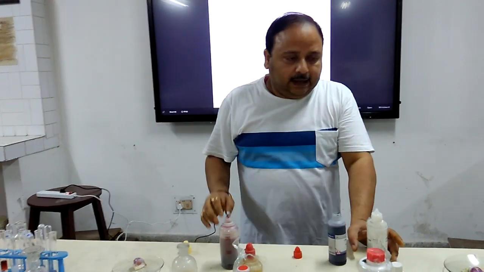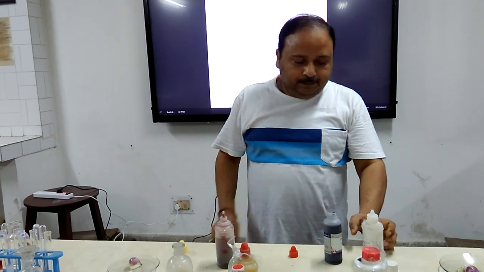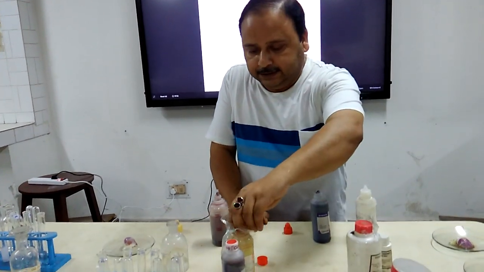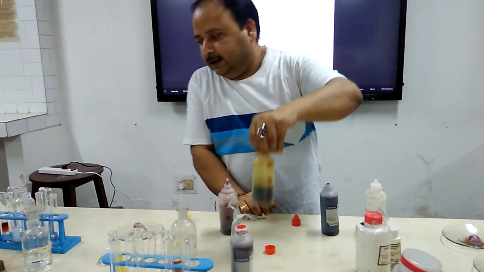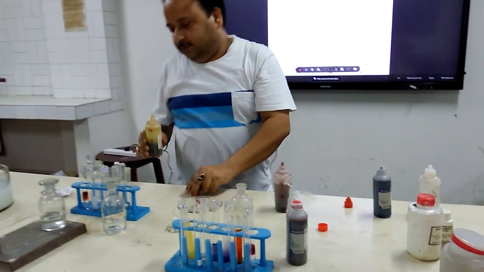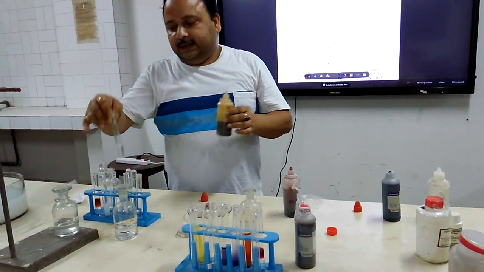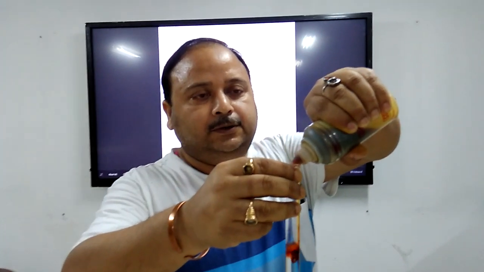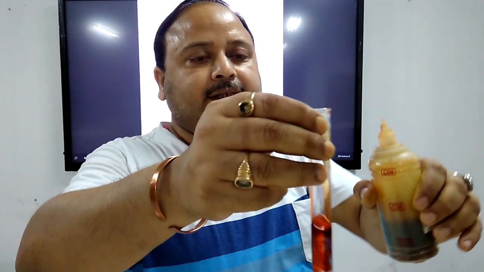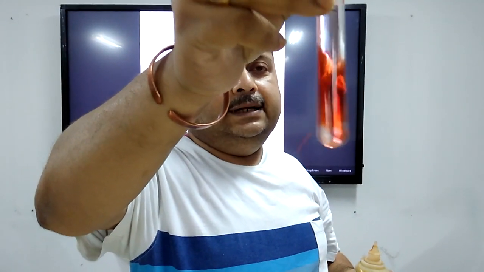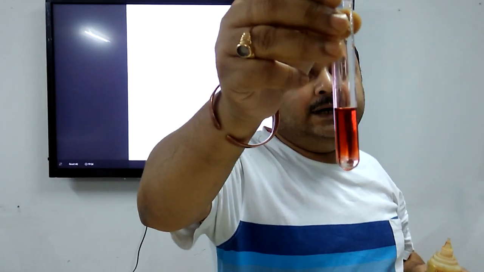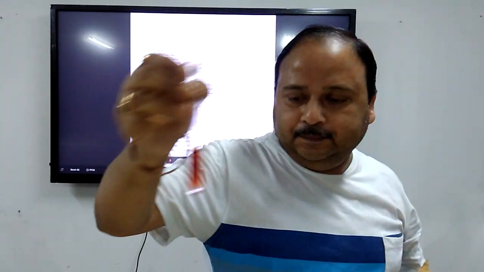Let us try another synthetic indicator, that is methyl orange. Methyl orange is orange in color. I will add it to the solution of an acid and see what color changes are observed. After adding methyl orange to the solution of an acid, you can see that it becomes red in color. When it becomes red, I will understand that the solution I have chosen is acidic.